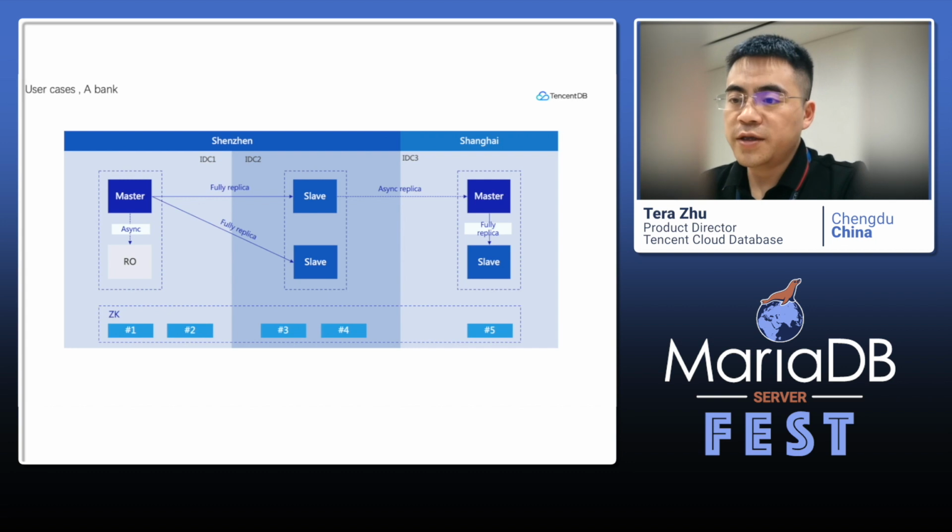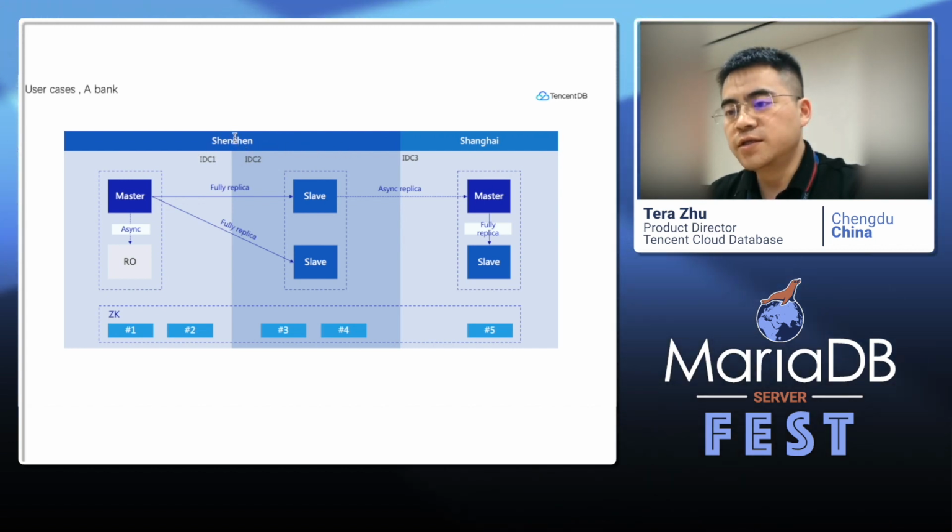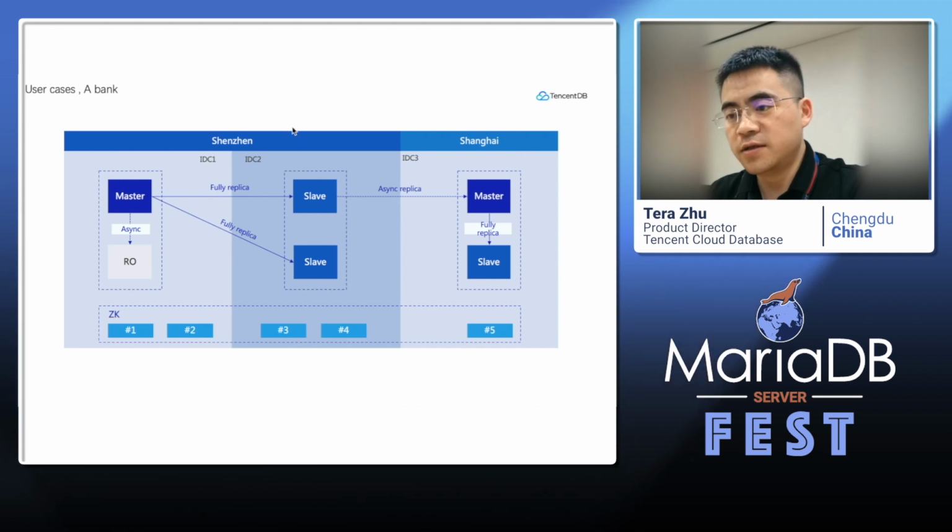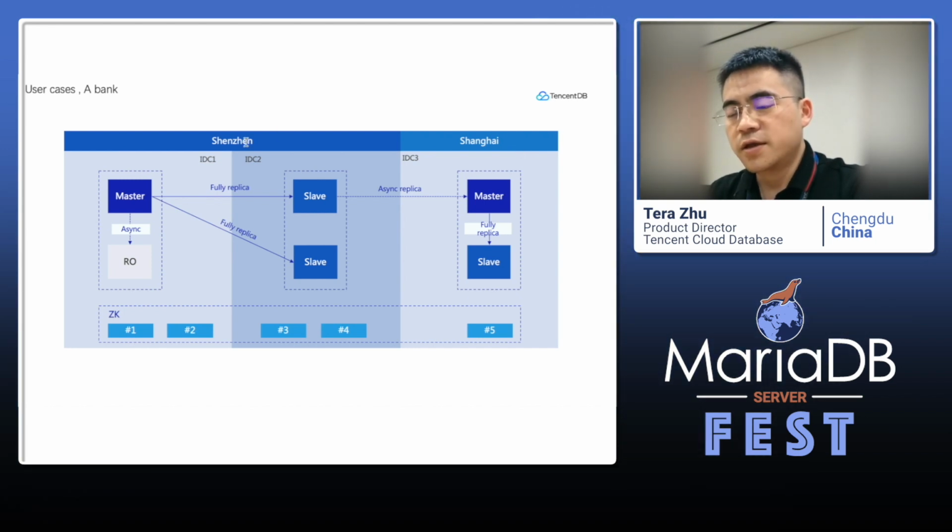Okay, use cases. This is a use case from a bank. Here this bank has 3 regions. The first one is Shenzhen, another one is Shanghai. Shenzhen is the head office of Tencent. This bank has 3 data centers: 2 data centers are in Shenzhen, and another data center is in Shanghai. They have 1 master and 2 slaves in Shenzhen, but these 2 slaves are in another data center, and they use full replication here.